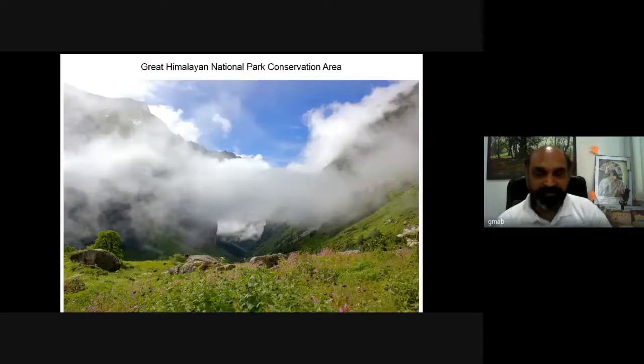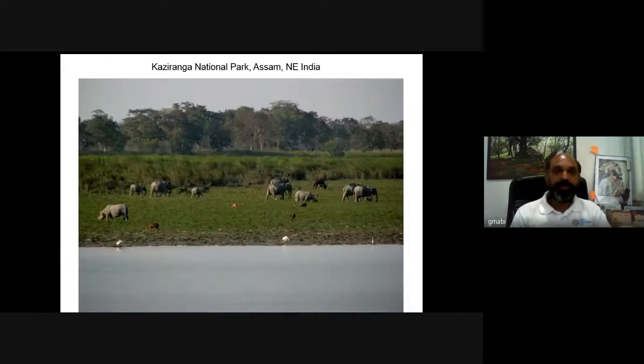It's the Great Himalayan National Park conservation area. You can see lofty, snowy peaks laden with a beautiful carpet of flowers. Then certain temperate forest species, some unique conifers and gymnosperms, are very much part of this particular habitat. Then we have Kaziranga National Park.